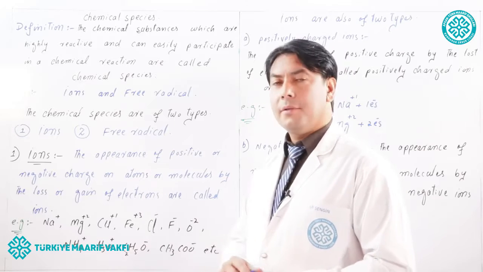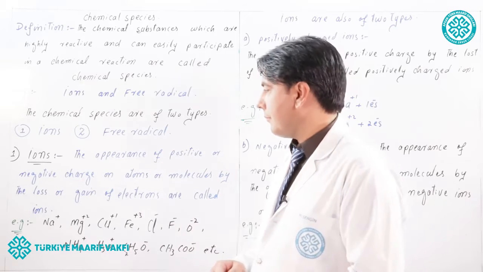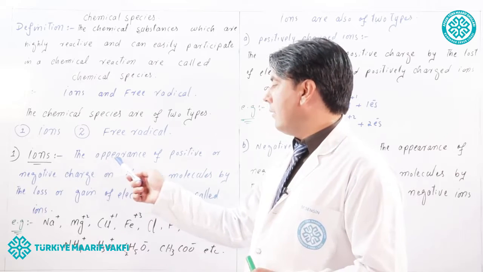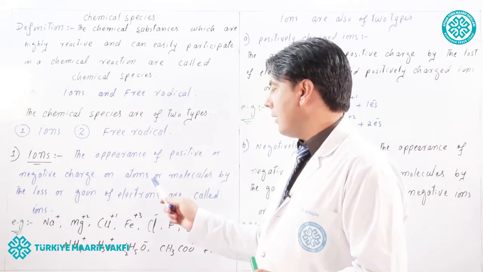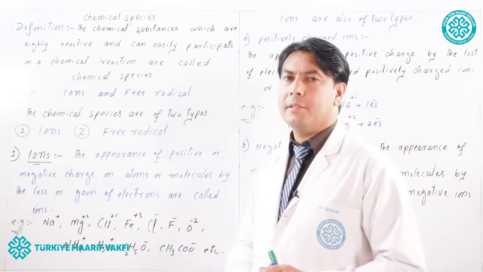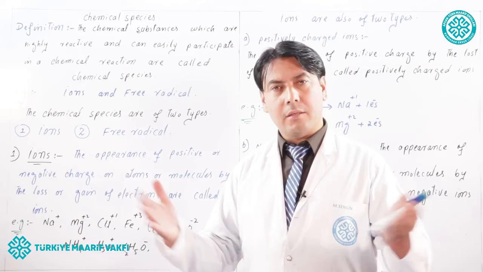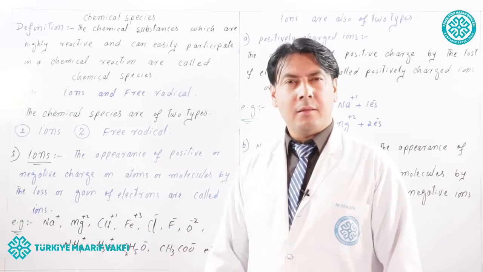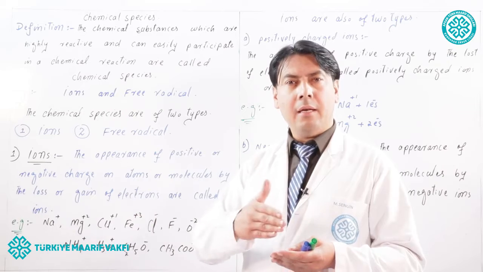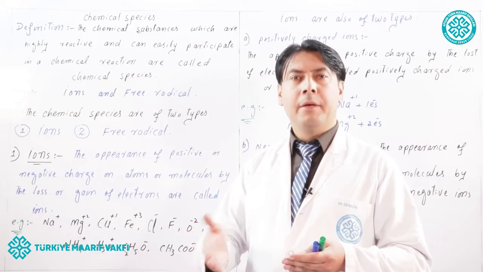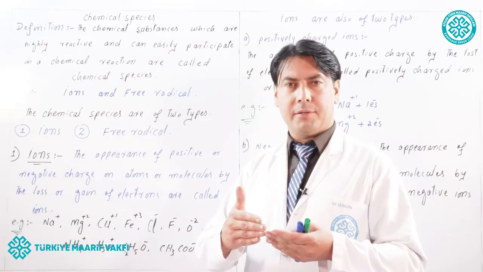So first we will discuss the ions. What are ions? Ions, the appearance of positive or negative charge on atoms or molecules by the loss or gain of electrons, are called ions. When the atoms or molecules either gain or lose electrons, they become either positively charged or negatively charged.